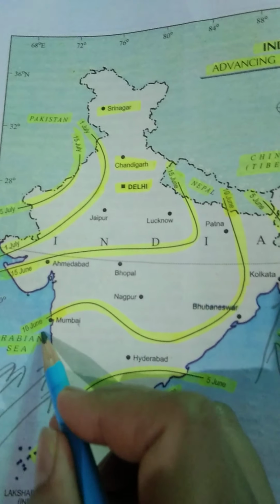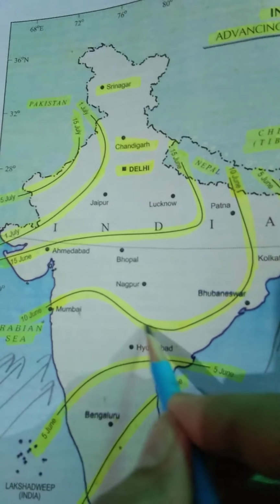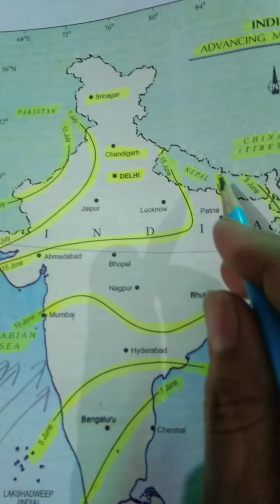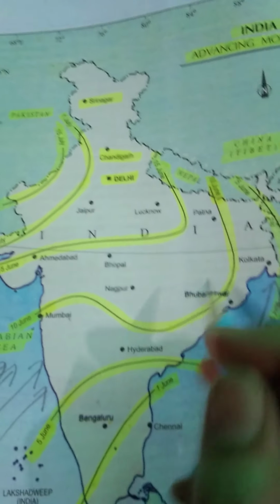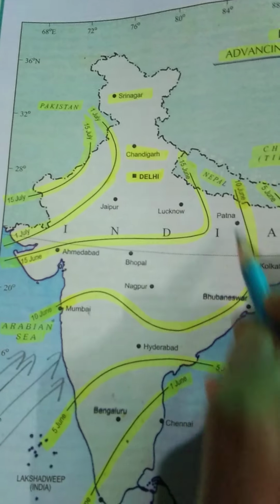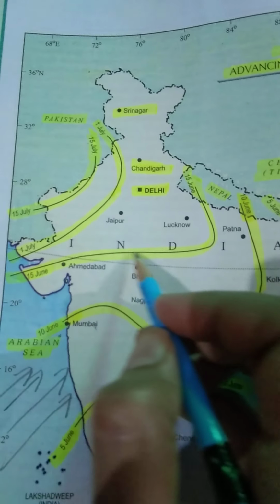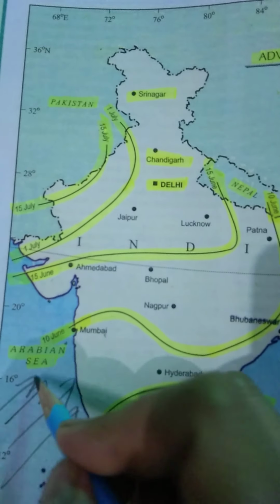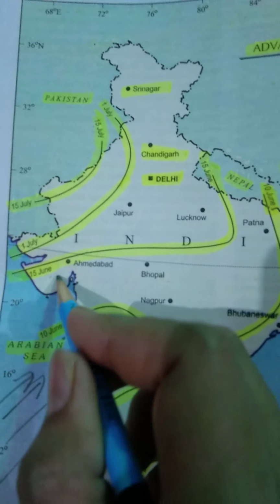So this is the date of 10th June, and this is also 10th June because these are the same monsoon winds. Five June is like this, 10 June like this, 15 June like this. So by 15th June our Arabian Sea branch reaches Gujarat.